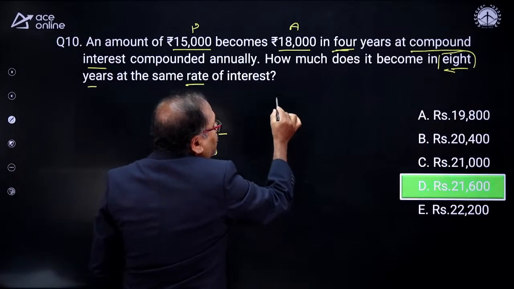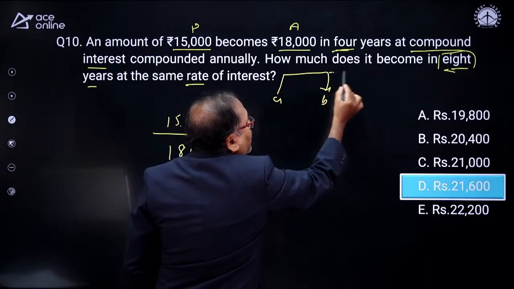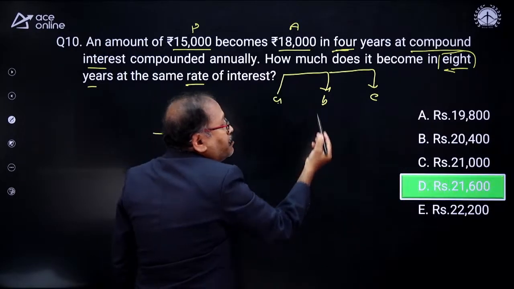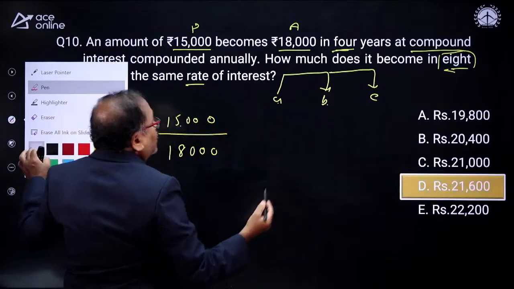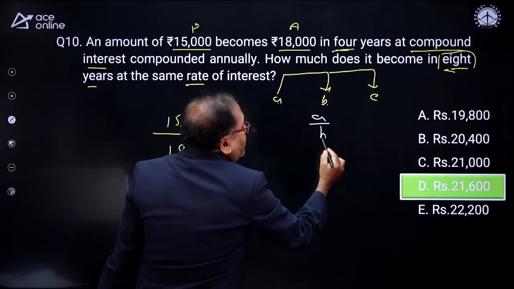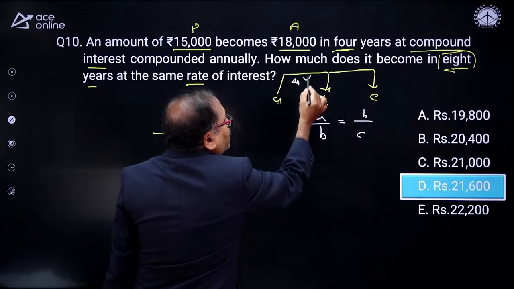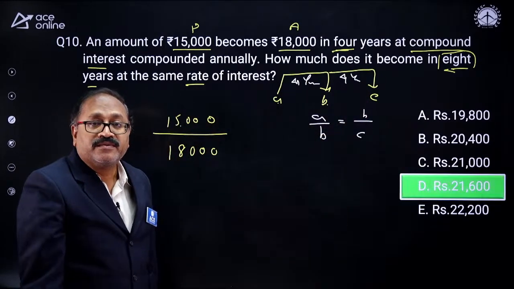Suppose this is A, after 4 years it is B, and after 4 years it is C. Then the ratio from A to B will be the same as B to C, that is A by B will be equal to B by C, because the time period is the same, after another 4 years.